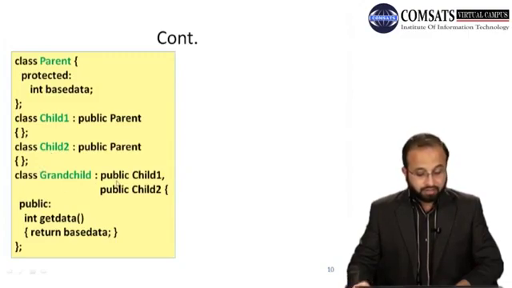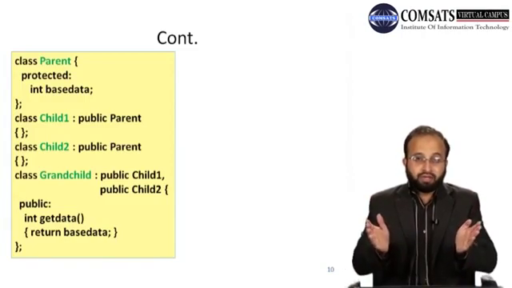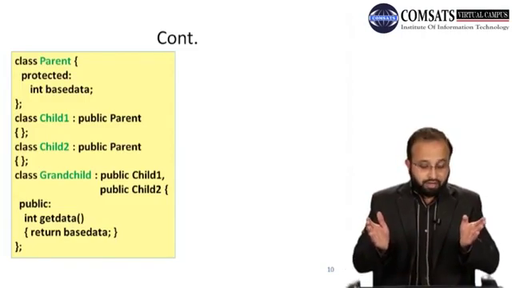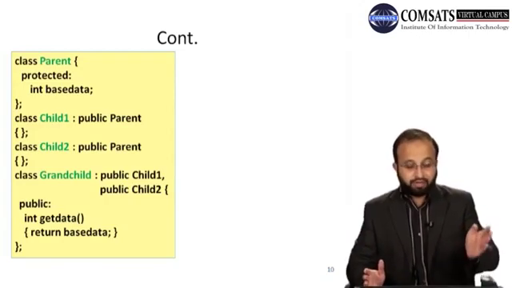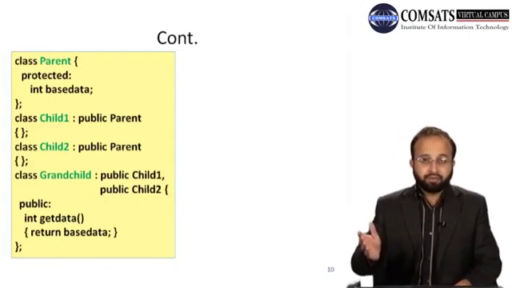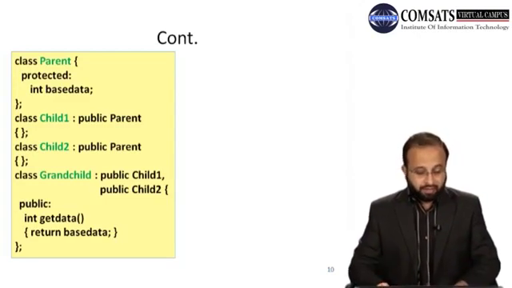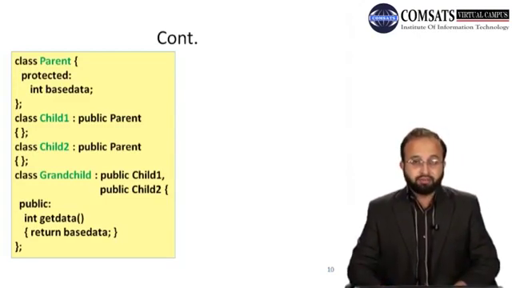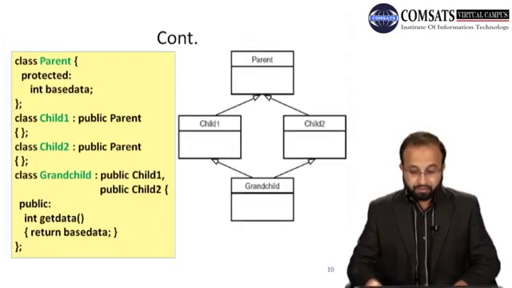Then we have a grandchild class that is inherited from the child 1 and child 2. दोनों classes inherited हो रही है, public inheritance है. And it has a function get data and it returns base data. So base data तो parent class के, but child 1 के पास भी कॉपी है, child 2 के पास भी कॉपी है, और grandchild जो है वो दोनों से inherit हुआ हुआ है. Now confusion क्या होगी कंपाइलर के लिए कि वो base data जो है वो child 1 का access करे या child 2 का access करे, because both have the base data member. ठीक है, base data name से दोनों के पास data member मौजूद है. So that is the base data of a parent class.